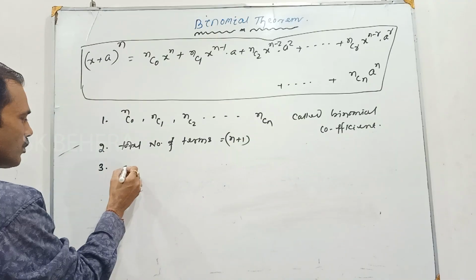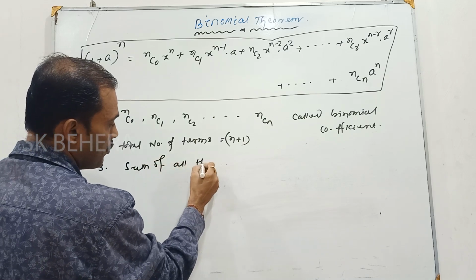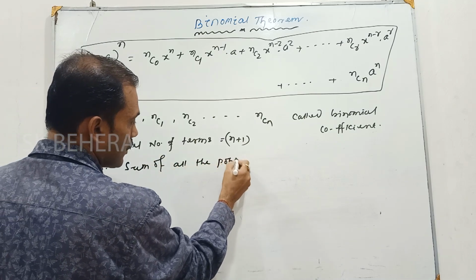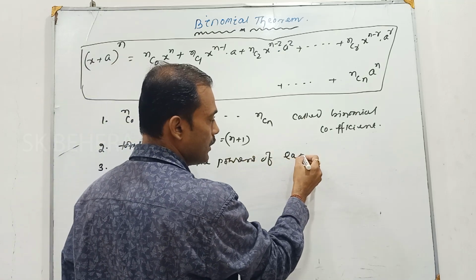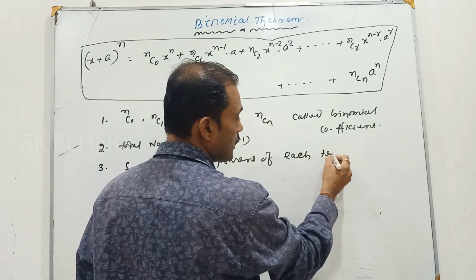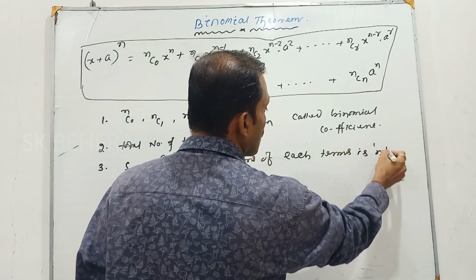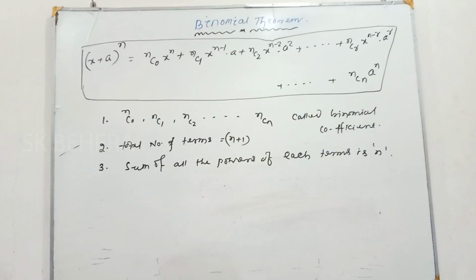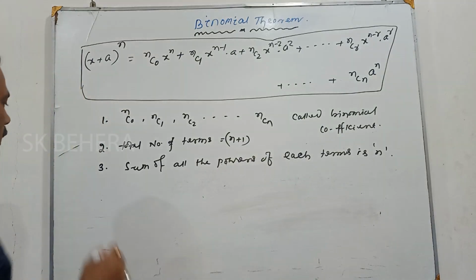Write down, sum of all the powers of each term is n. This is the third thing.